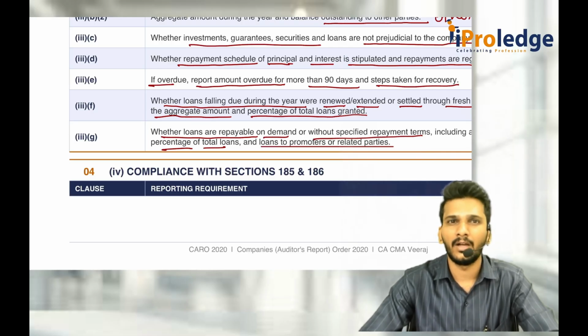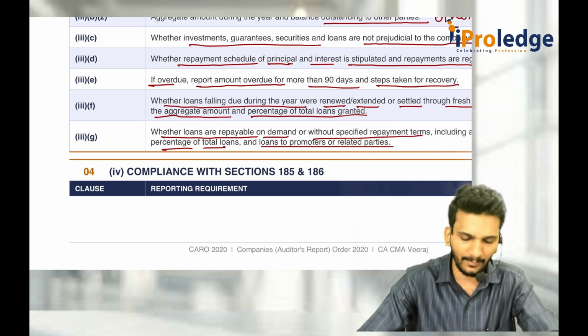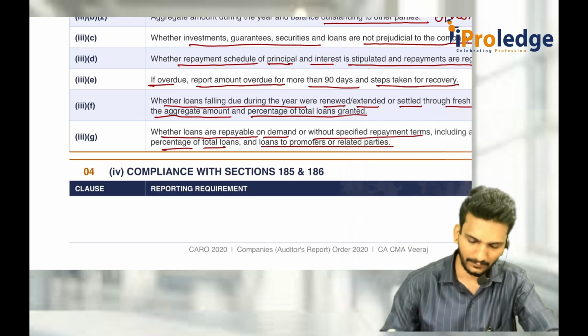Fifth one, is there any overdue for more than 90 days? Then that also has to be given. Sixth one, if you have granted any loan or extended any period, fresh loans for settlement of old loans. Seventh one is for loans without specifying any terms or repayable on demand. That also has to be checked. 7 points have to be checked in the third clause.